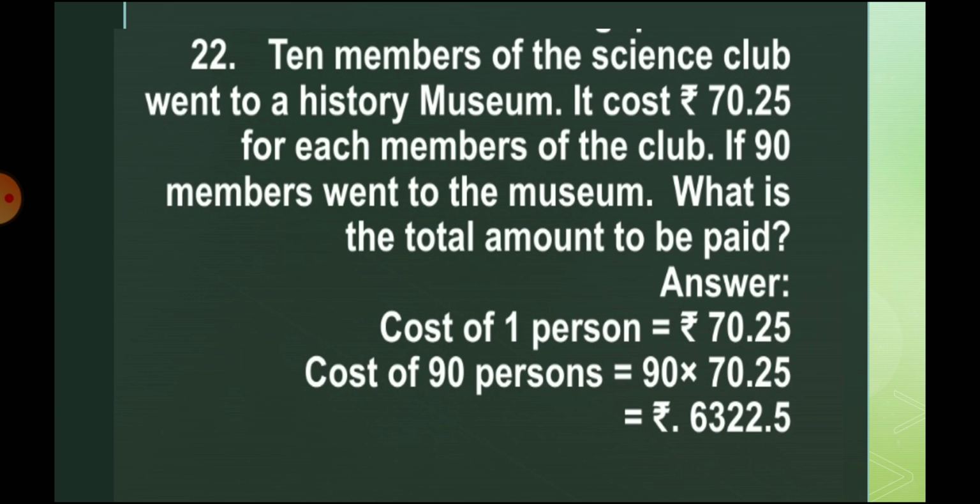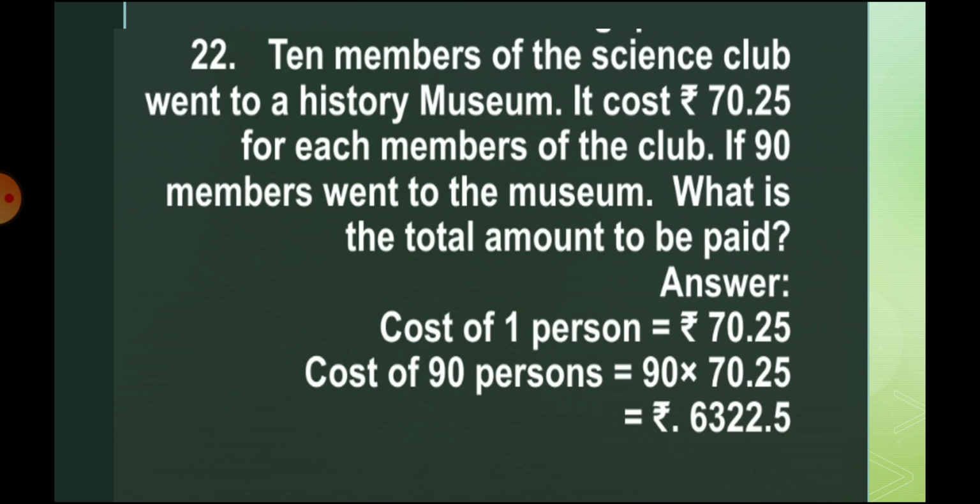So 90 into 70.25. In every decimal multiplication, we should multiply the numbers in the normal way. After multiplying those numbers, we have to count how many numbers come after the decimal point.